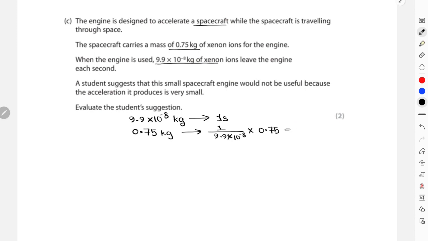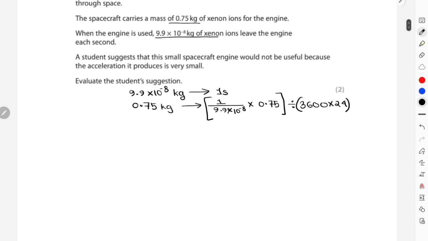That should be divided by 3600 to convert this into hours, and then again divided by 24 to convert that into days. So you're going to get approximately 87.68 days. That means it will take the spacecraft almost 88 days to eject this 0.75 kg of xenon.